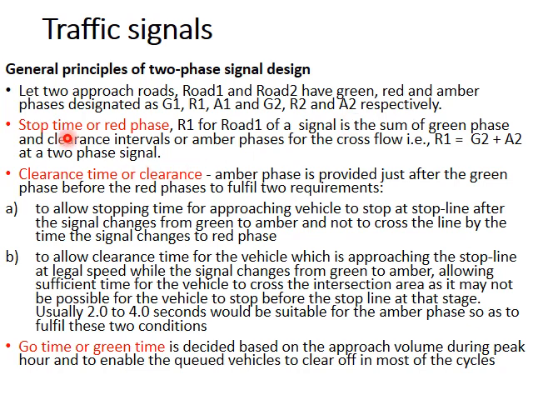So the stop time or red phase of road 1 is equal to the sum of the green time of phase 2 and the amber time of phase 2. This is clear from the slide which shows the phase times which I have shown before. And then there is a clearance time, which is the time to allow stopping time for approaching vehicles to stop at the stop line after the signal changes from green to amber, and also to allow clearance time for vehicles which are already near the stop line to clear the intersection.